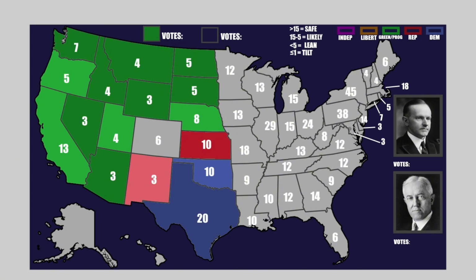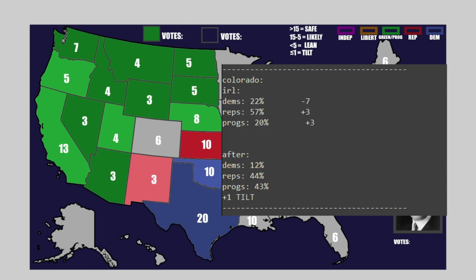Now, plugging all of this in, it is a very, very close contest, the closest contest of this race so far. We're looking at Democrats with 12% of the vote, progressives with 43% of the vote, and Republicans coming in at 44% of the vote. Republicans are able to clinch the state of Colorado, but are very, very closely trailed by the progressives, and this is a 1% tilt Republican state.